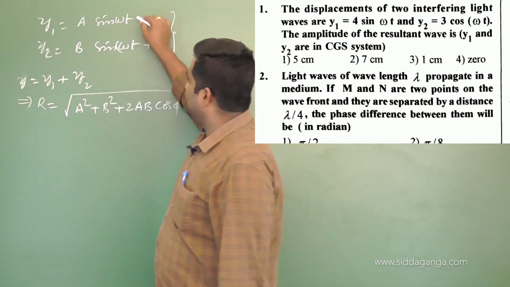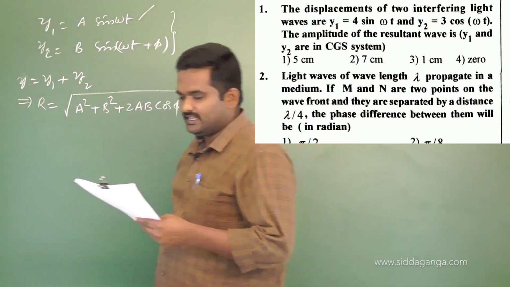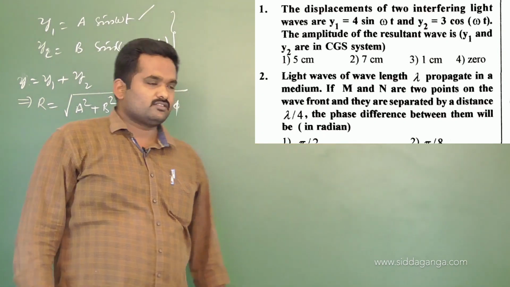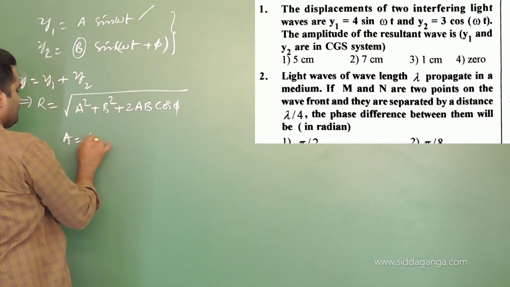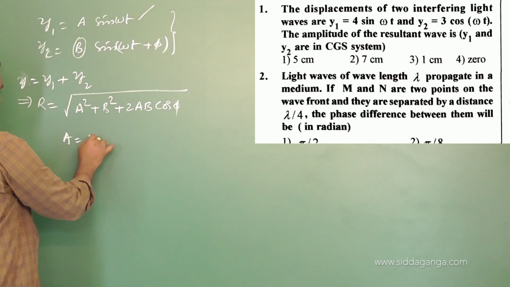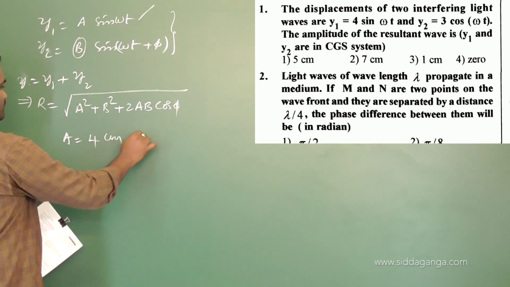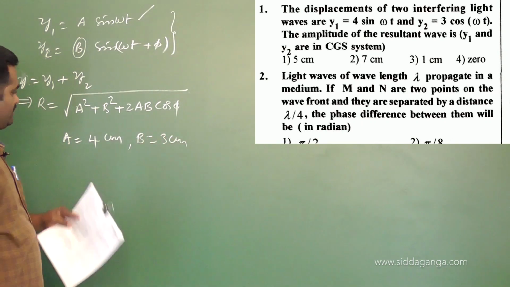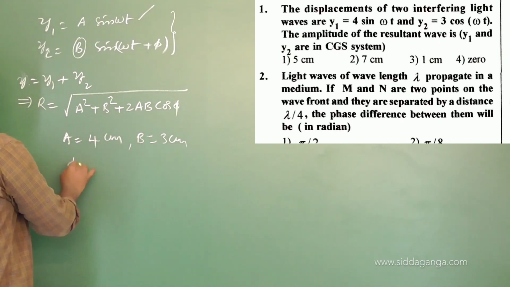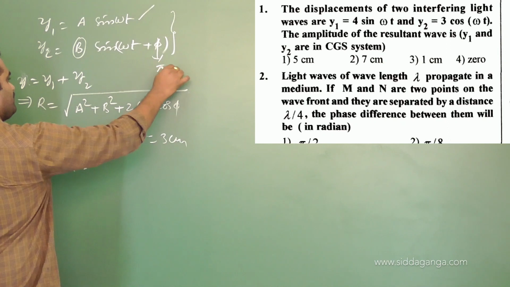Here they have given one wave as a sin omega t, that is 4 sin omega t, and y2 equals 3 cos omega t. So in place of b we have 3. Comparing, a equals 4 centimeter and b equals 3 centimeter, because they are in the CGS system. And phi value should be 90 degrees or pi by 2.